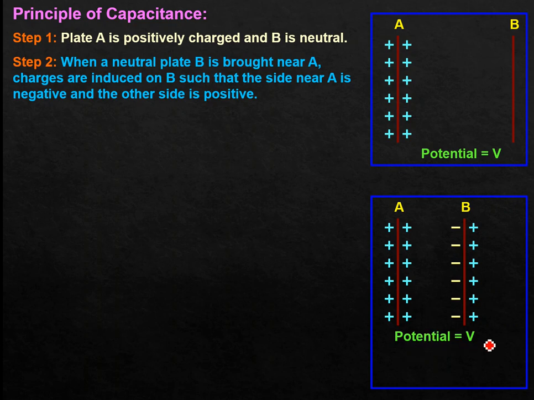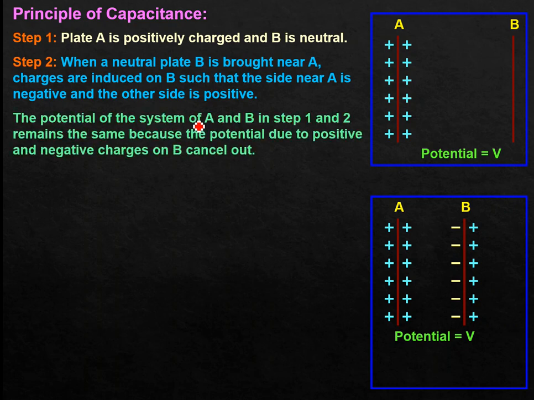So rather, the potential of the system A and B in step 1 and step 2 remains the same, because the potential due to positive and negative charges on B cancelled out. This charge cancelled out, and hence we say the potential also cancelled out, because potential depends on charge.